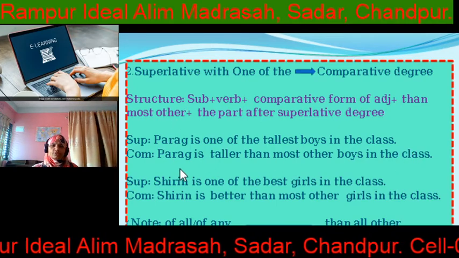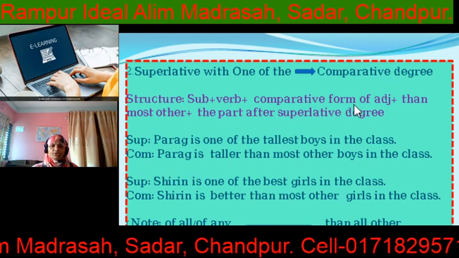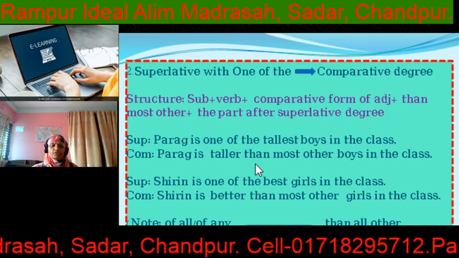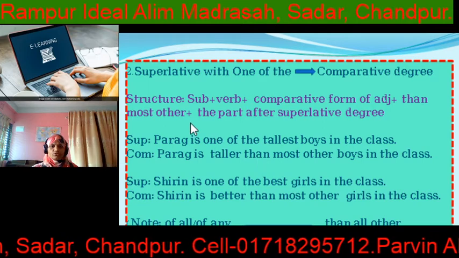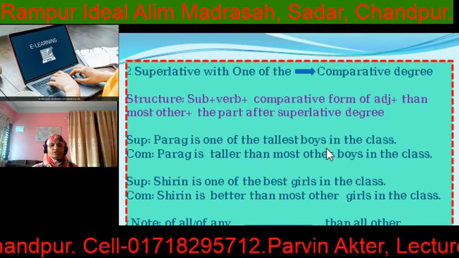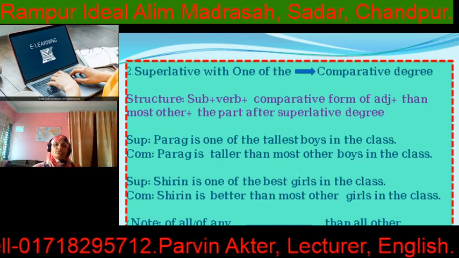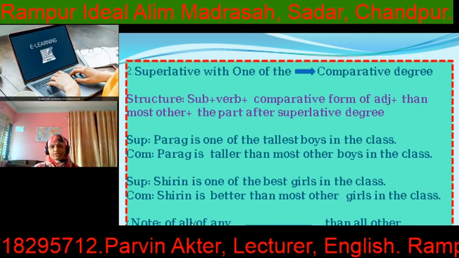Again, subject remains subject, verb remains verb, taller, the comparative form of tallest, then "most other" because of the superlative "one of the," then the other part after the superlative degree. What is the other part? Boys in the class. So Parag is taller than most other boys in the class.